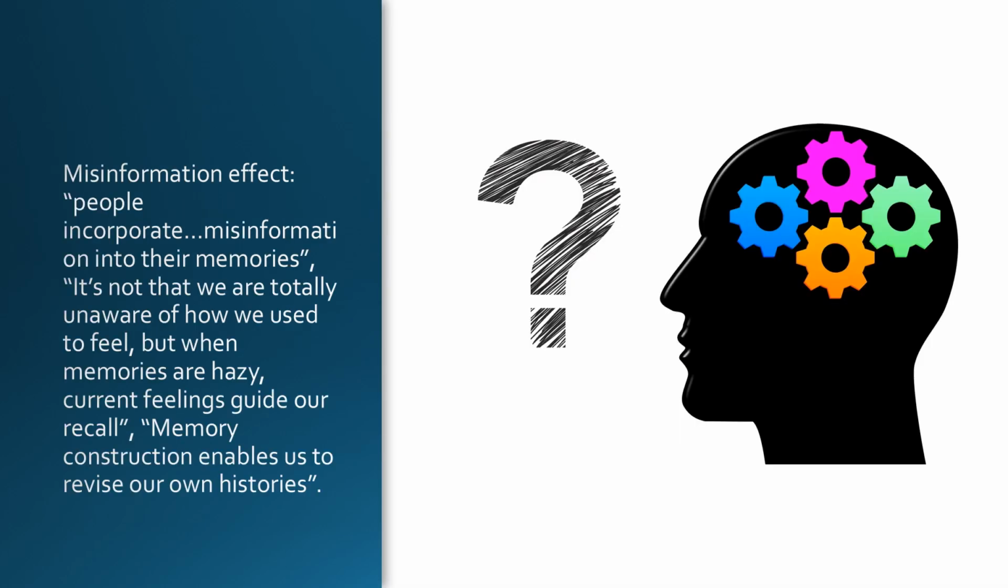The misinformation effect. People incorporate misinformation into their memories. It's not that we are totally unaware of how we used to feel, but when memories are hazy, current feelings guide our recall. Memory construction enables us to revise our own histories. We tend to think that our memory is perfect, but we know from research that it's really not. When our brains reconstruct things, we might reconstruct them differently based on how we currently feel or think.